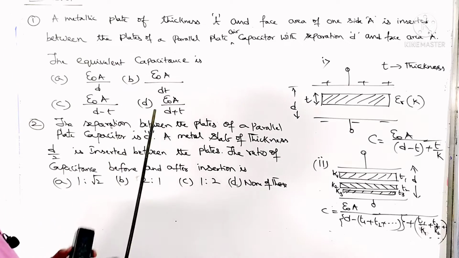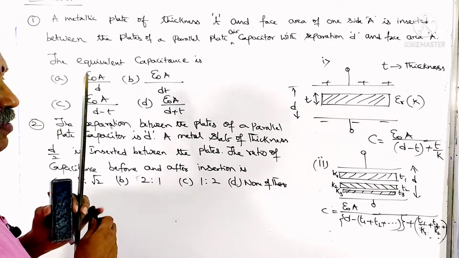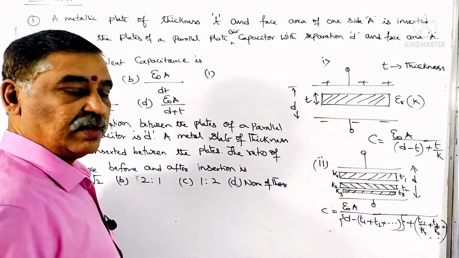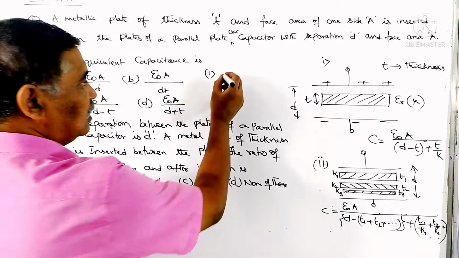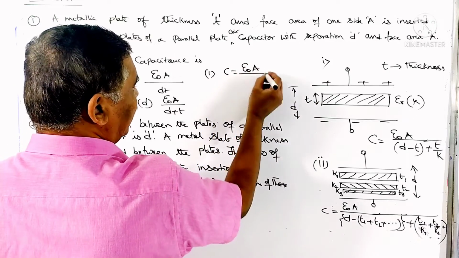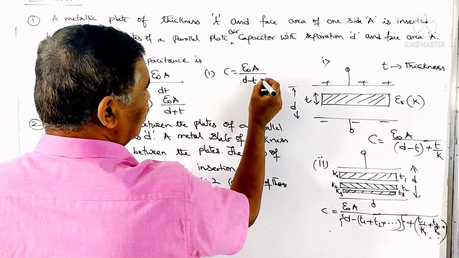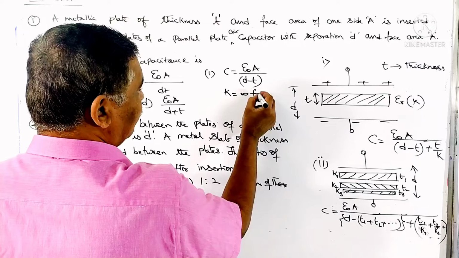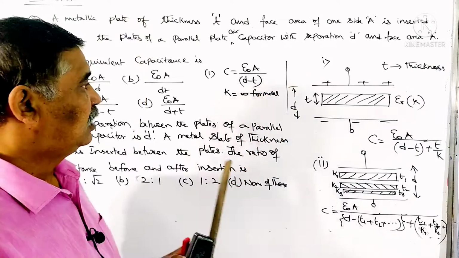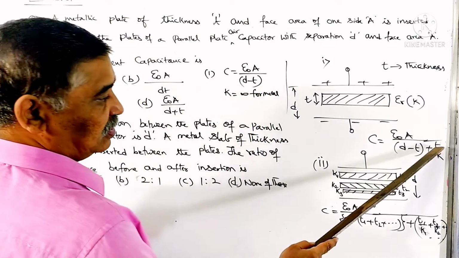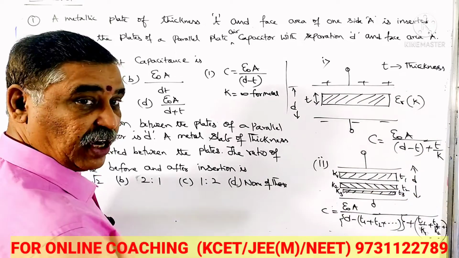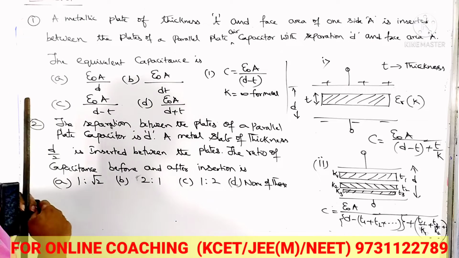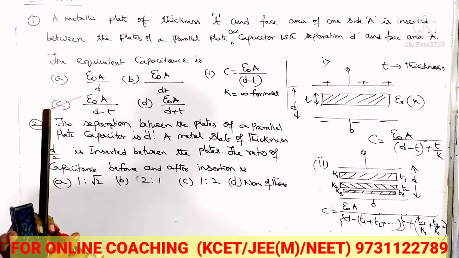Now here I am given a metallic slab of thickness T. Only one slab is given. I can use this equation which is available to me: C is equal to epsilon naught A divided by D minus T plus T by K. K is nothing but infinity for metal. If you take K equal to infinity, a finite value divided by infinity becomes 0. So therefore D minus T. It's a standard question. If you remember, that will be easier. So C is the answer for this question.